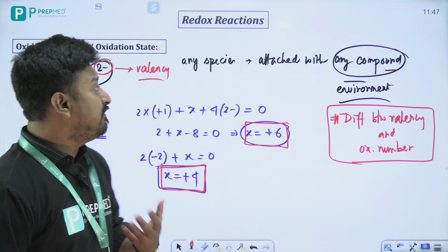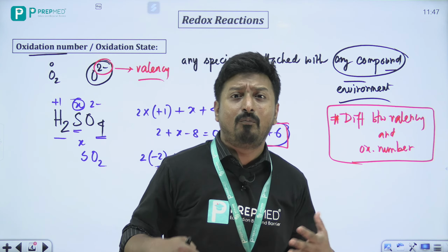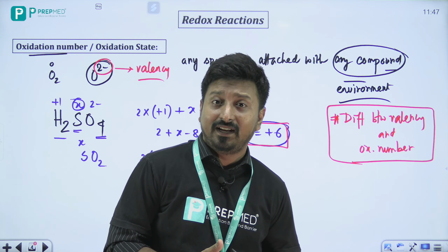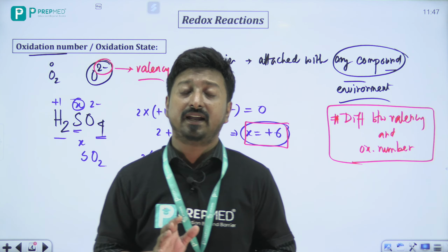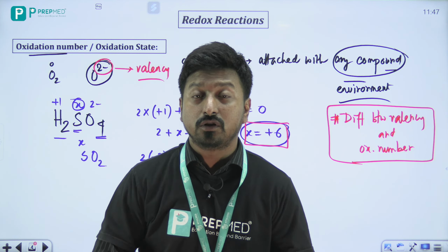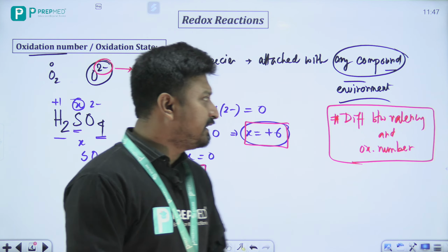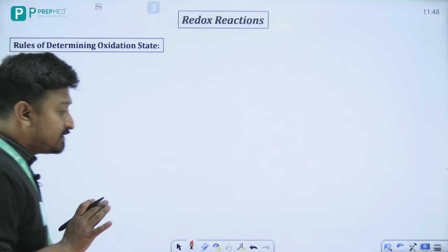Now see, this is very simple, but what happens when we have different complicated cases? In order to tackle those complicated cases, you need to understand the different rules of determining the oxidation number. So let's see that in the next slide, the different rules of determining the oxidation state.